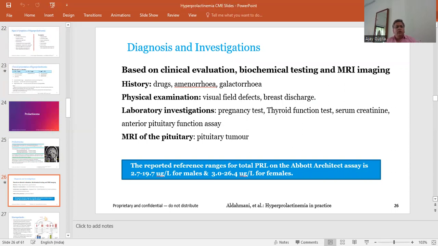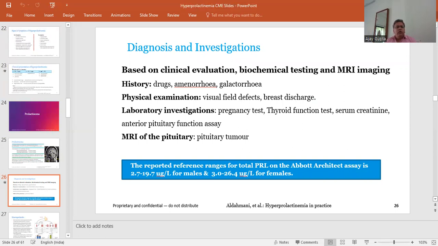Other conditions include the laboratory investigations, which include the pregnancy test, serum creatinine, and anterior pituitary function assay. An MRI of the pituitary should be done to rule out a pituitary tumor.